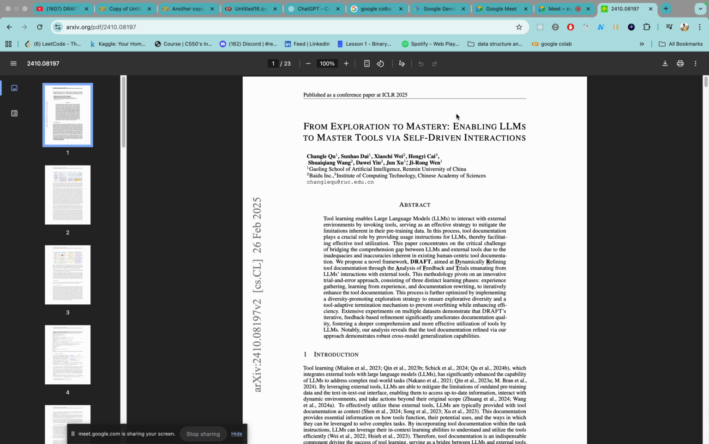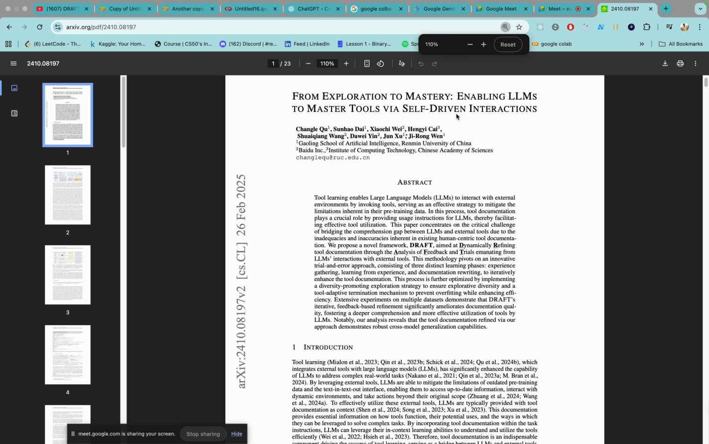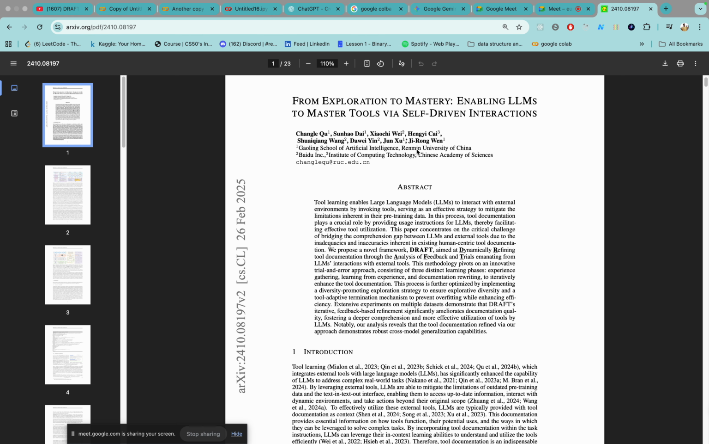So today we are going to explain the paper called "From Explorations to Mastery: Enabling LLMs to Master Tools by Self-Driven Interactions". There are problems when LLMs try to interact with